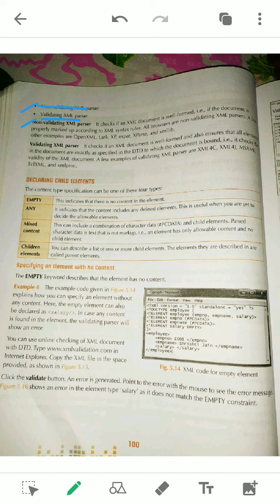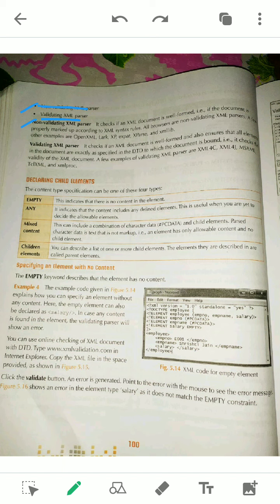Okay. So first of all, the definition, non-validating parser. As we know, an XML must be well formed. Whether it is invalid or not is a different thing, but it must have the well formed condition. Tagging rules must be followed.